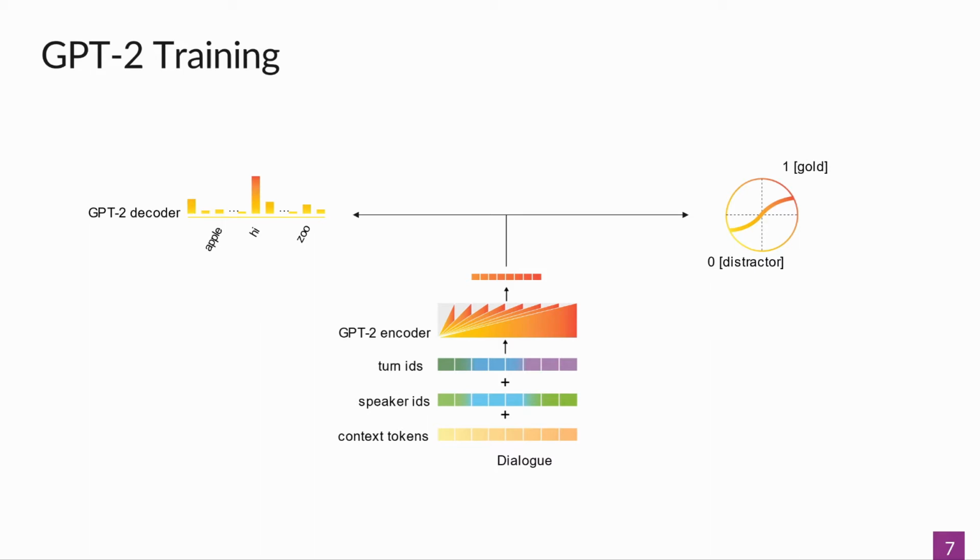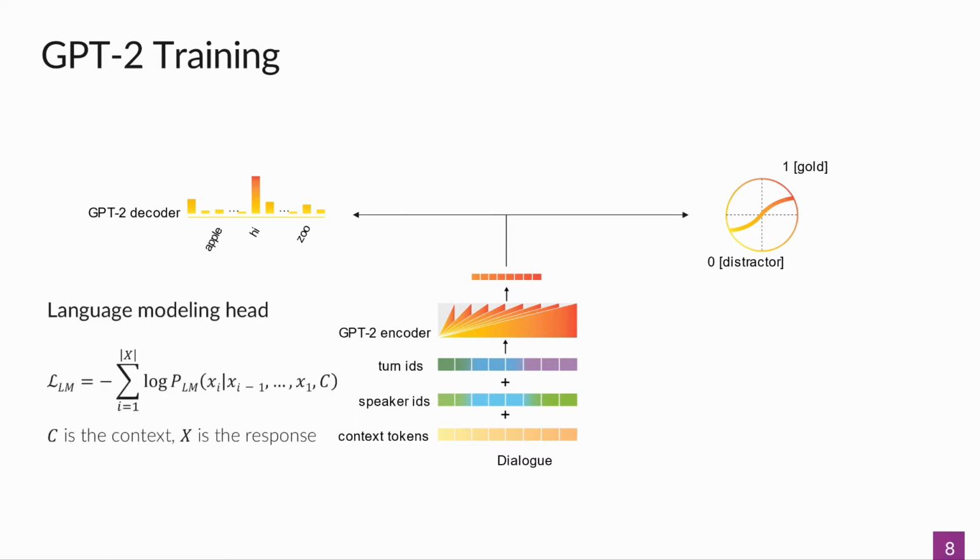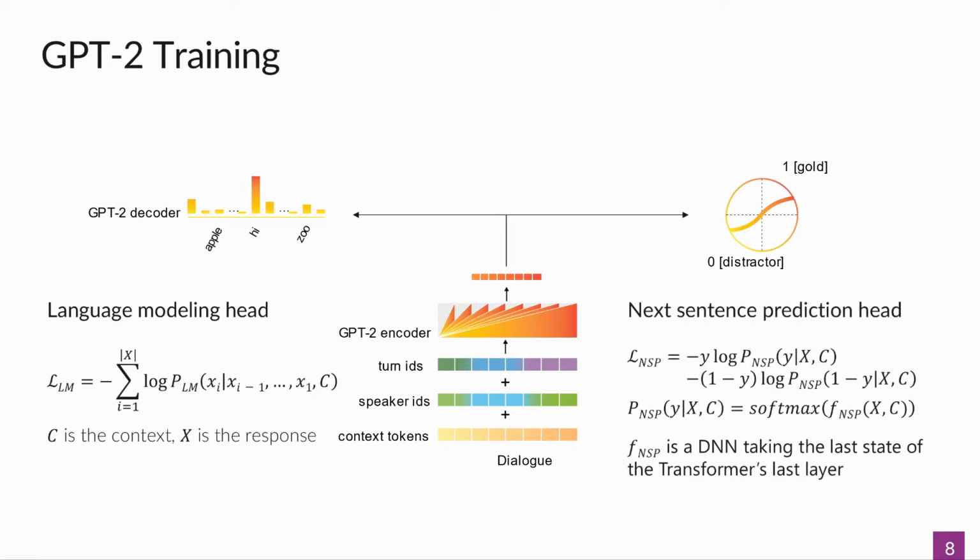We encode them independently using the transformer encoder and average out the embeddings into the final representation. We train our model using the multitask objective, with the first task being response generation in a language modeling way, using the transformer-based decoder, and the second task being the next sentence prediction, using a separate head for that.